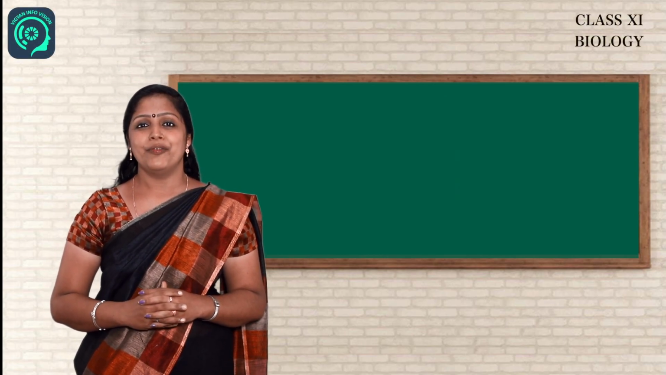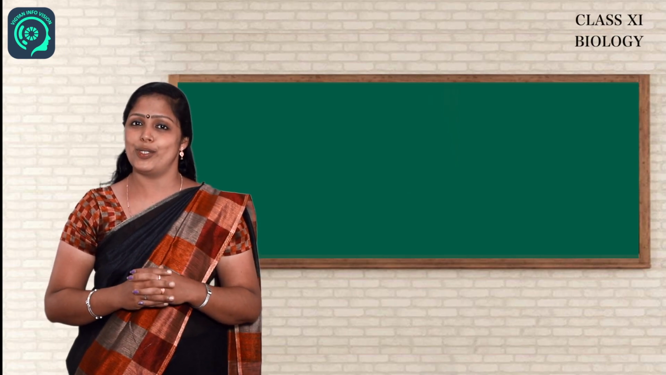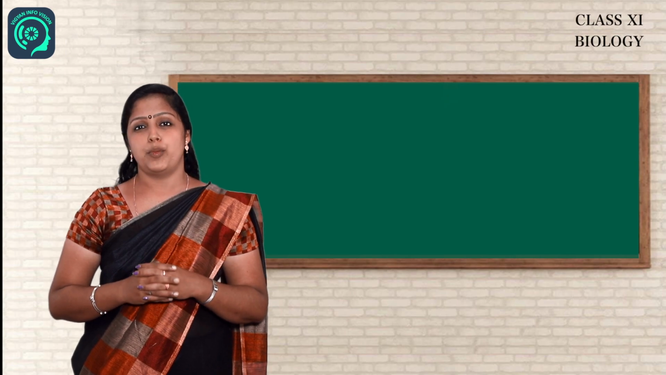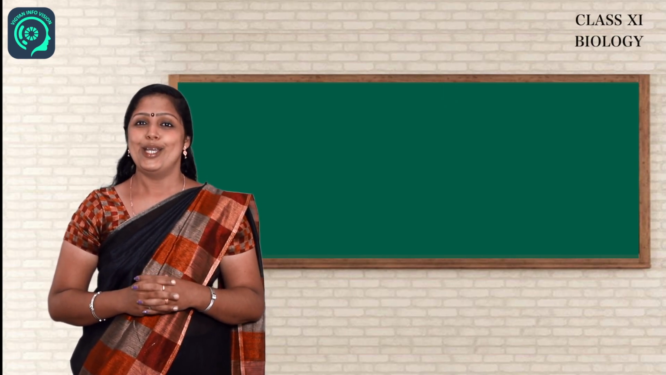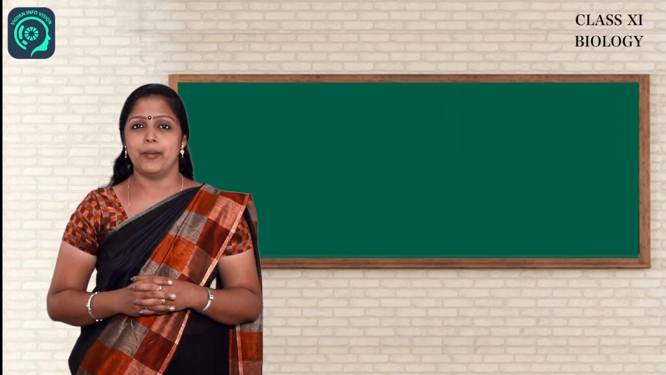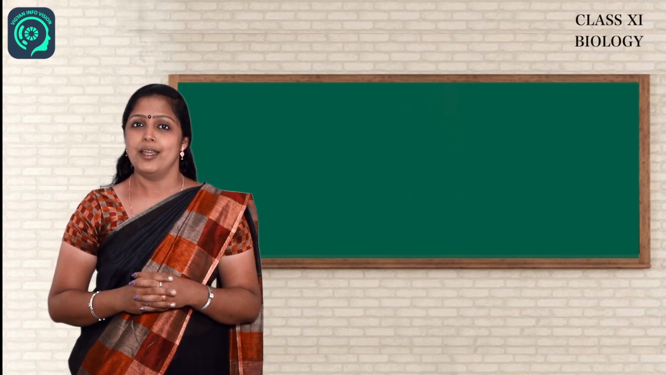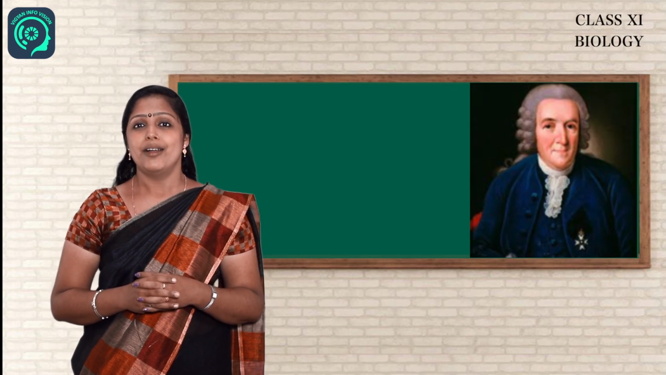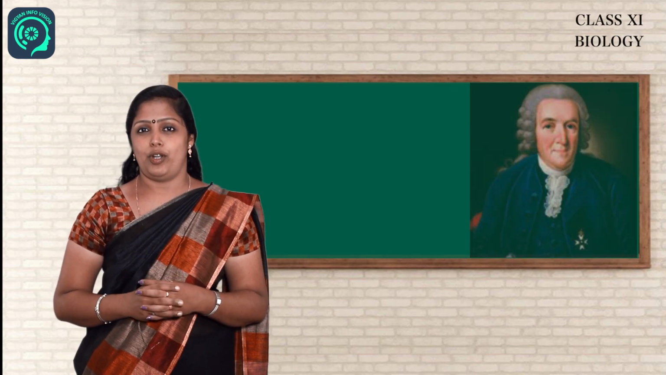In the previous session, we have already discussed the characteristics of growth and binomial nomenclature, which was proposed by Carl Linnaeus. Today we are going to discuss the taxonomic hierarchy proposed by Carl Linnaeus, who is also called the father of modern taxonomy.